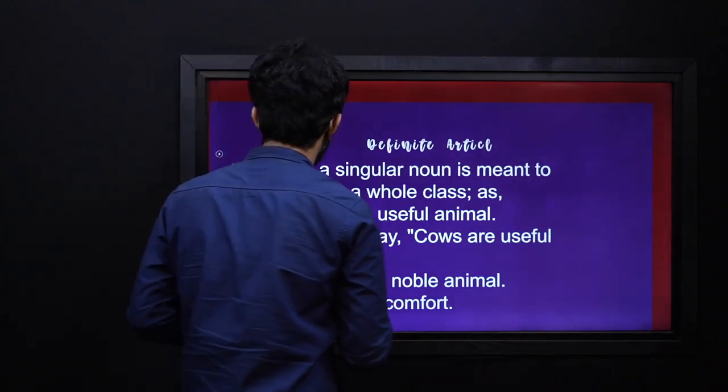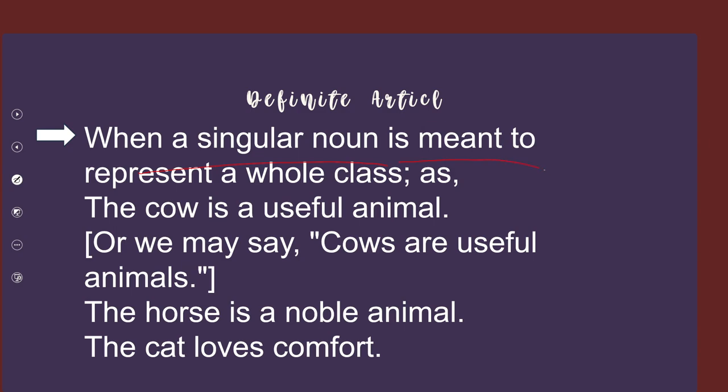Now let's see another rule. When a singular noun is meant to represent a whole class, for example, the cow is a useful animal. The cow represents the animal class of the cows, that's why the is used before it, or we may say cows are useful animals. The horse is a noble animal. Here we are talking about the animal category of horses, that's why we are adding the before it. The cat loves comfort. The same rule applies here. So this is another situation in which we use definite articles.